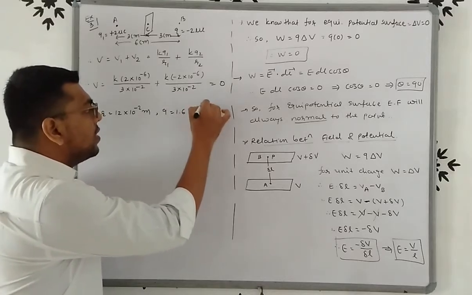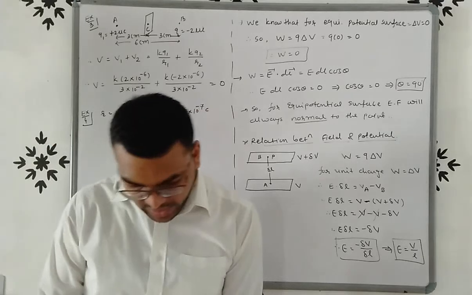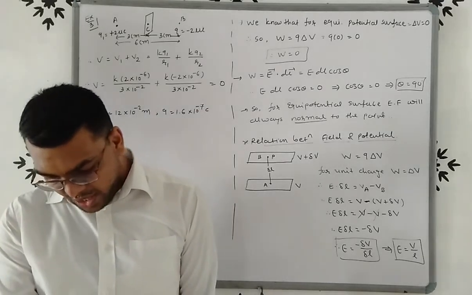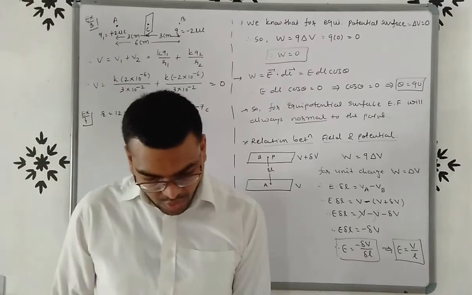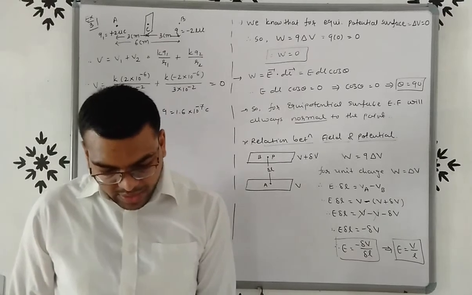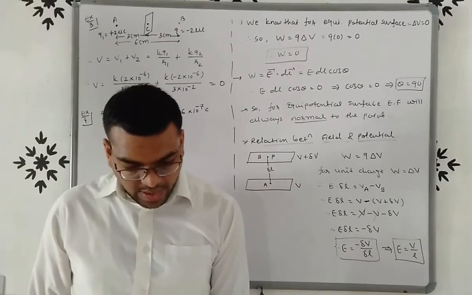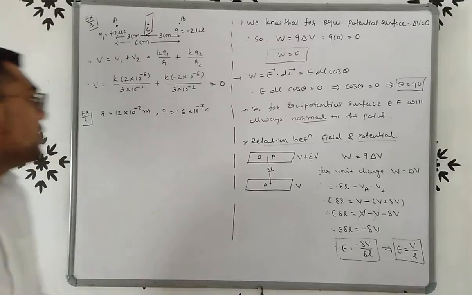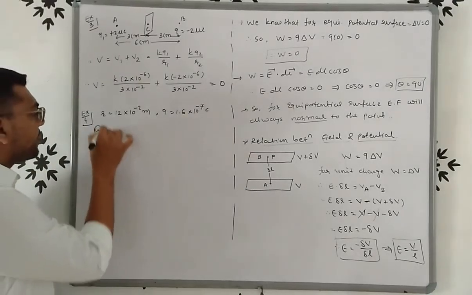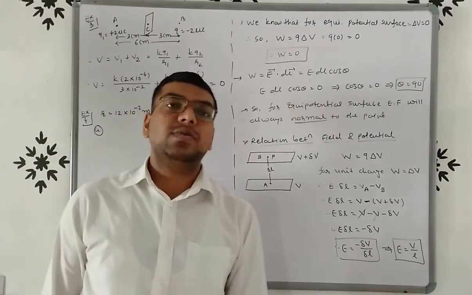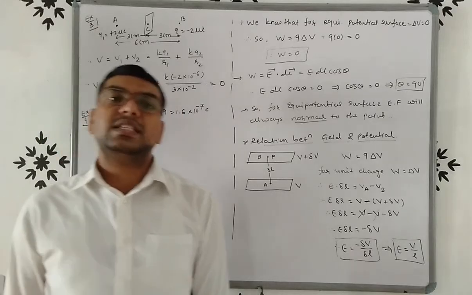The charge 1.6 into 10 raised to minus 7 coulomb is distributed uniformly on its surface. What is the electric field A inside this sphere? So first one, we have to find out the electric field inside the sphere.